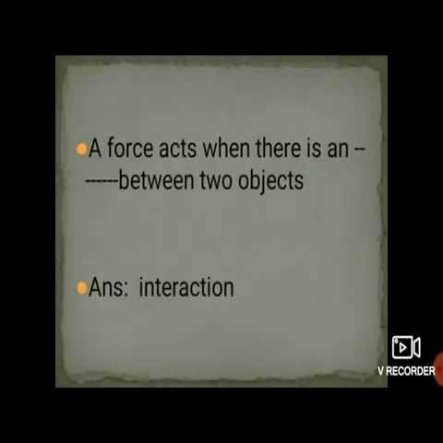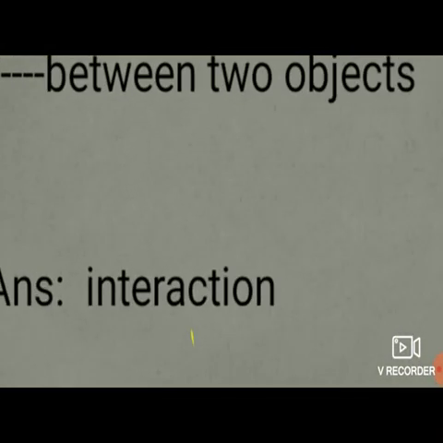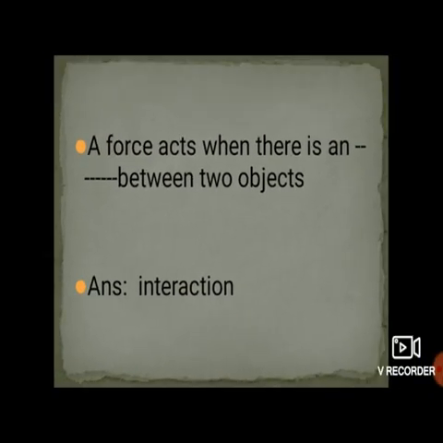The next one is a force acts when there is an dash dash between two objects. Okay, a force acts when there is an dash dash between two objects. So students, think about it. Whenever a force acts, what is necessary for acting any kind of force, students? So the answer for this question is interaction. So a force acts when there is an interaction between the two objects.